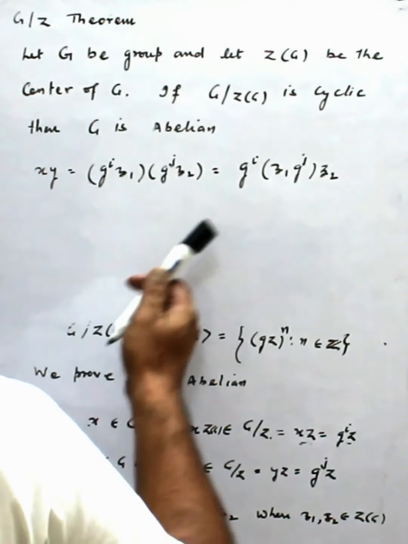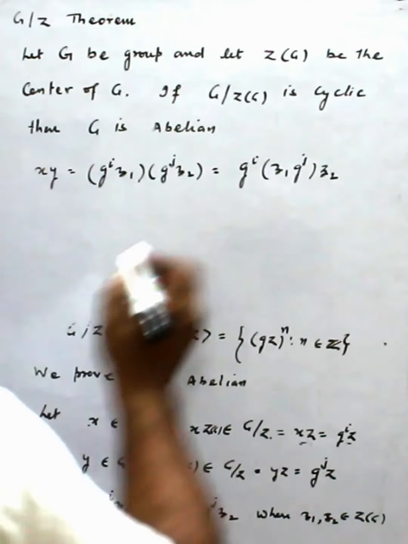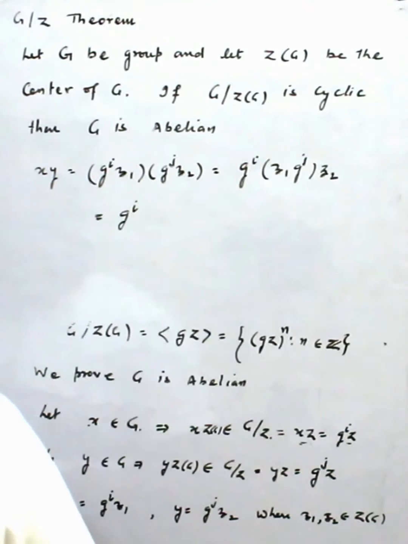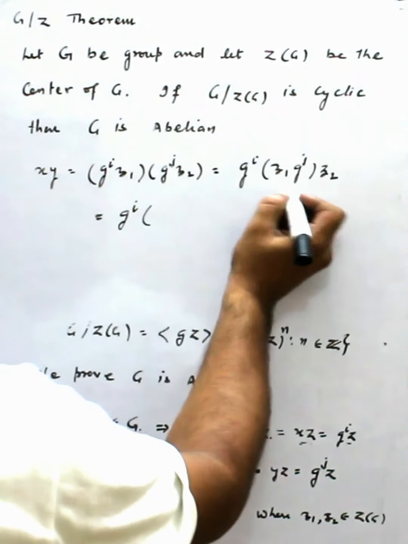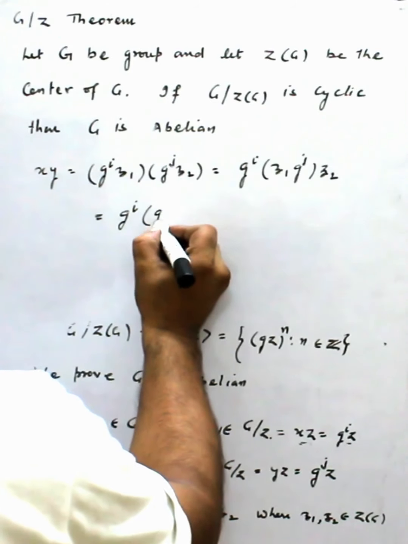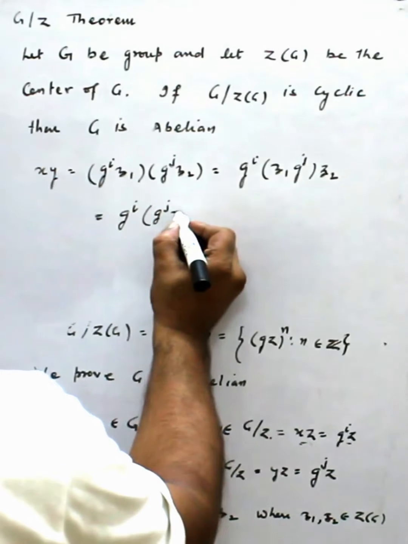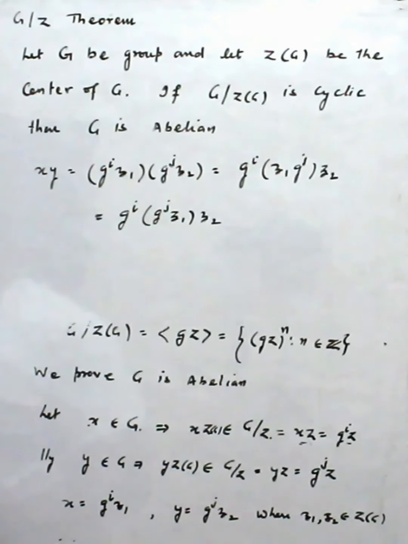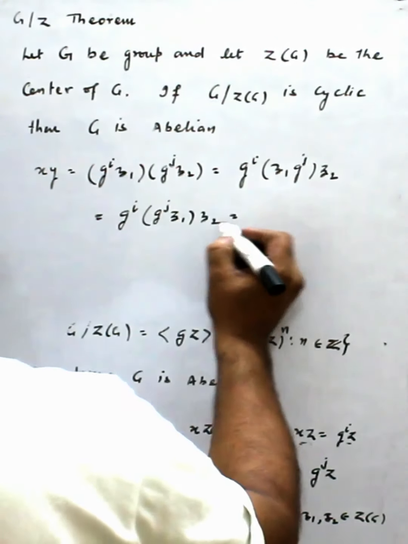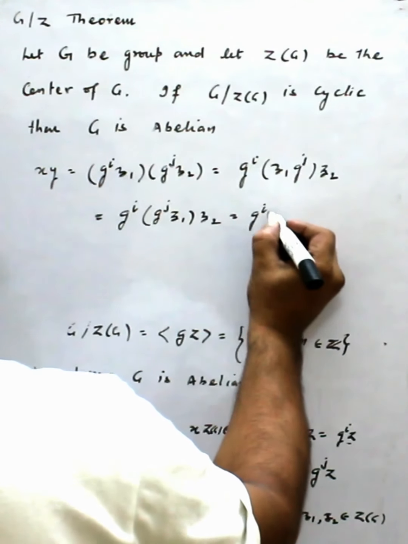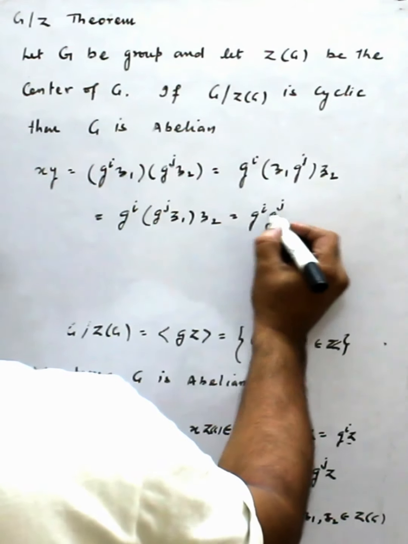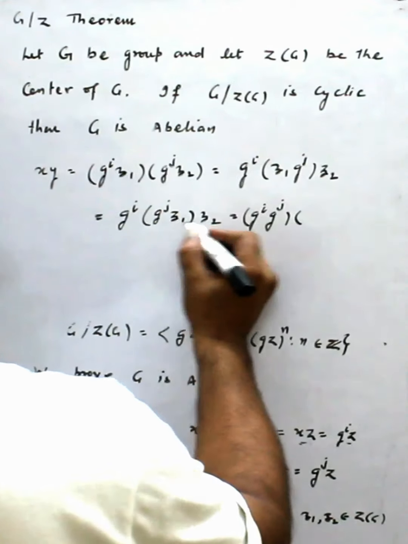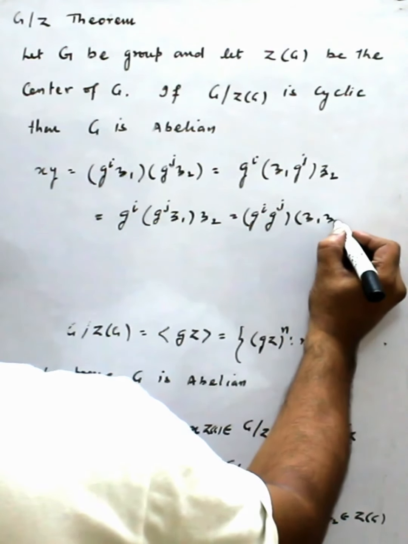So from here I can write g^i as it is, and then g^j z1 z2, there is no problem. Again using associativity I can write g^i g^j, taking one side, and the other side z1 z2.